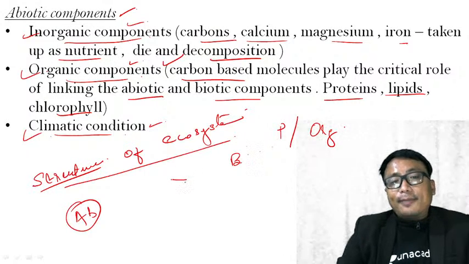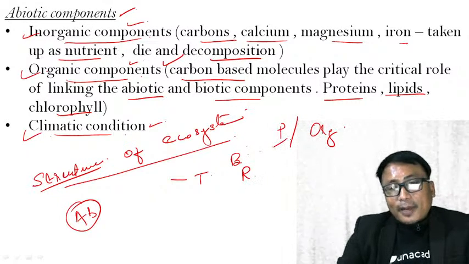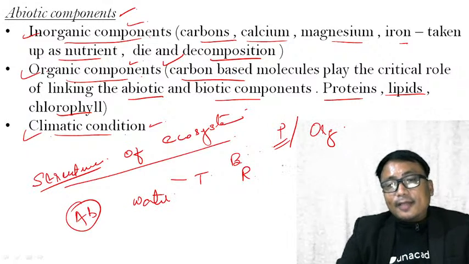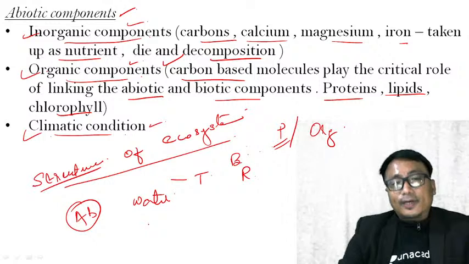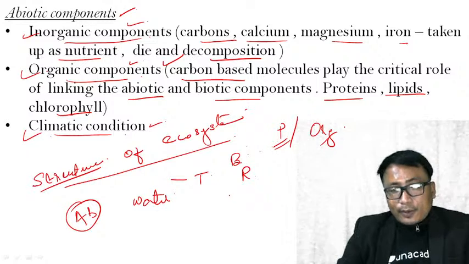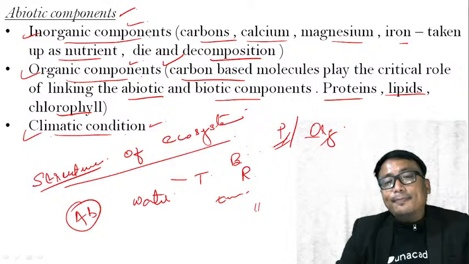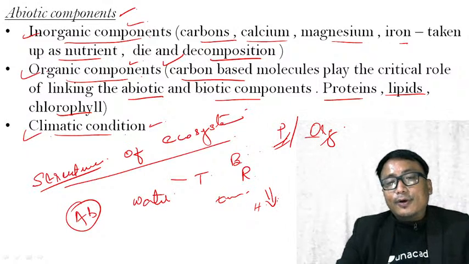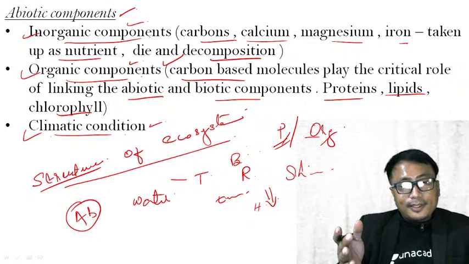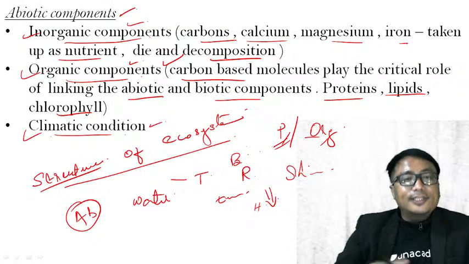And also the climatic factor. For each plant or each organism, it requires certain type of climatic condition, that is temperature and rainfall. There are certain plants which are water loving. There are certain plants which cannot tolerate high amount of water. Similarly, there may be organisms which require a lot of temperature, and there may be plants or organisms which cannot survive in high temperature or high sun insolation, shade loving organism or plant. Therefore, depending on the organisms, the amount of inorganic component, organic component and climatic conditions will vary.